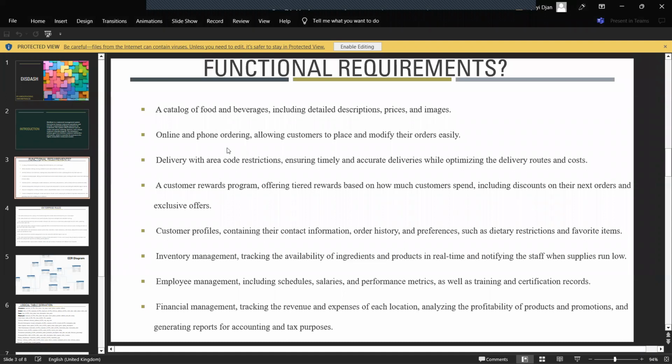It has a few functional requirements, such as a catalog of food and beverages, including detailed descriptions of their price and images; delivery with area code restrictions, ensuring timely and accurate deliveries while optimizing the delivery routes and costs; a customer reward program offering tiered rewards based on how much customers spend, including discounts on their next orders and exclusive offers; customer profiles, which contain their contact information, order history, and preferences, such as dietary restrictions and favorite items; inventory management that tracks the availability of ingredients and products in real time and notifies the staff when supplies are low; and employee management, which includes scheduled salaries and performance metrics, as well as training and certification rewards.